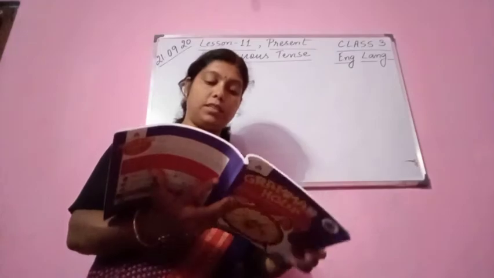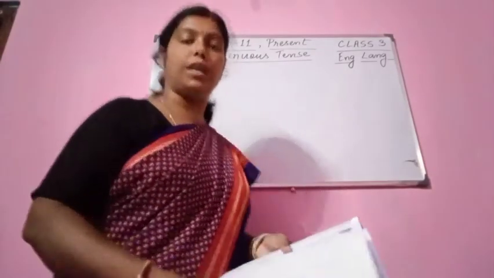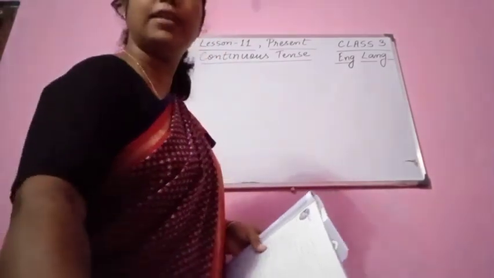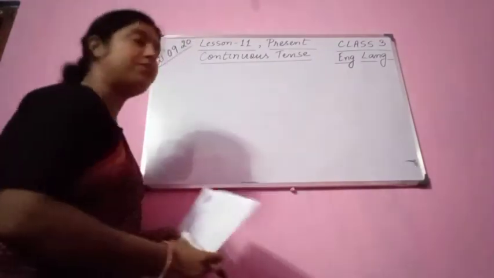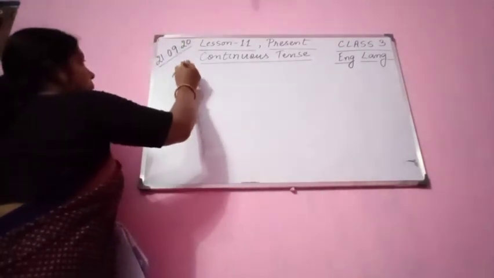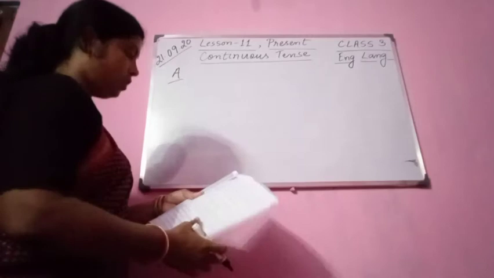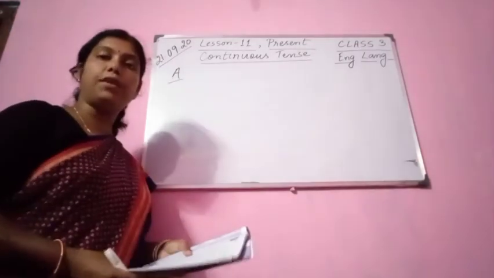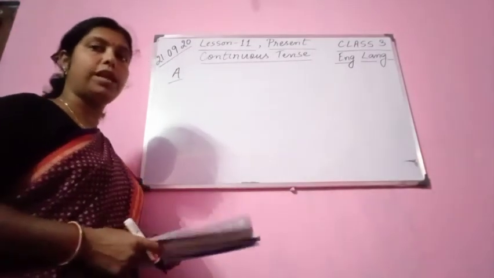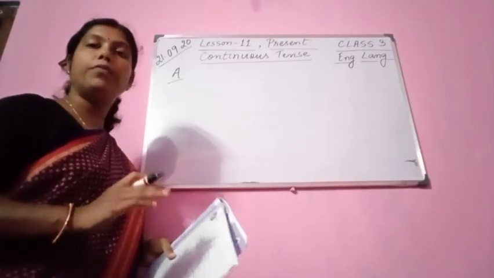So let us do exercise A today. We are going to do exercise A today. Please see, please follow. You have to write down in your copy. So you see here, two options are given. I am not going to write any option. I am going to do this in the form of fill in the blanks.